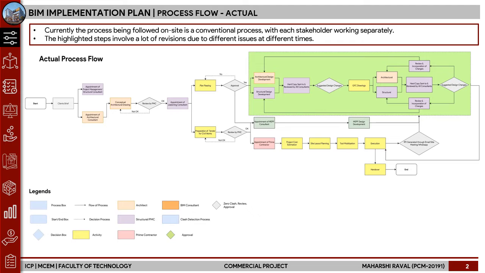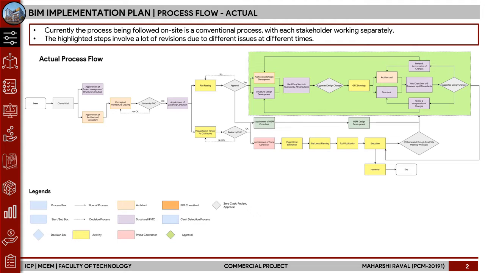As a part of this studio work, we worked on the BIM implementation plan, of which here is shown the process flow that is actually followed on site. So the current process being followed on site is a traditional conventional method that is used on all construction projects, with each stakeholder working in different silos and a lot of RFIs or revisions being generated due to the same.